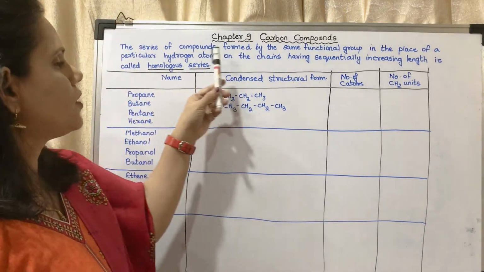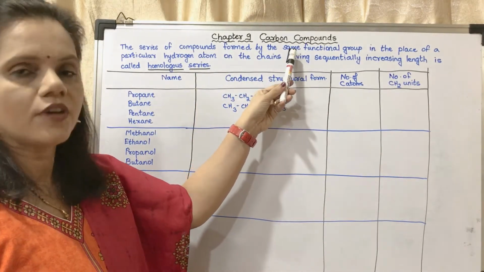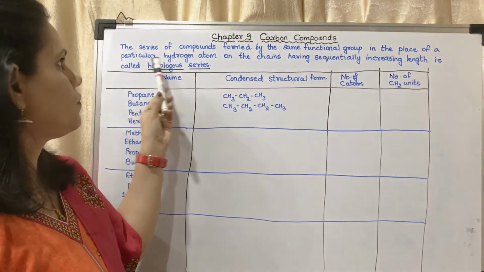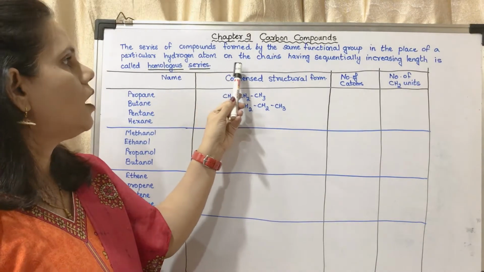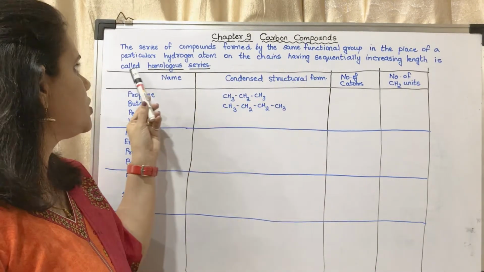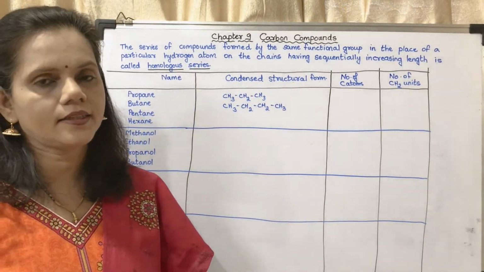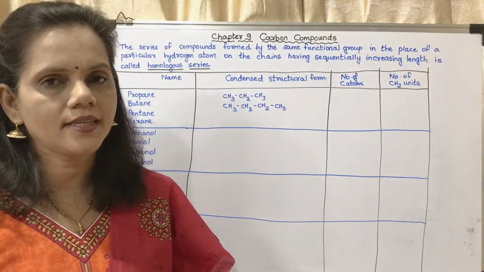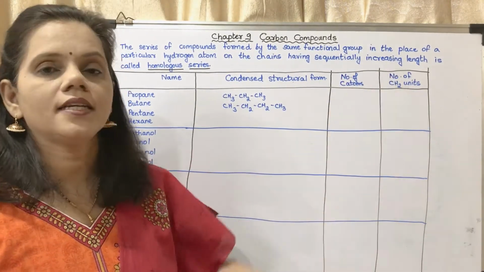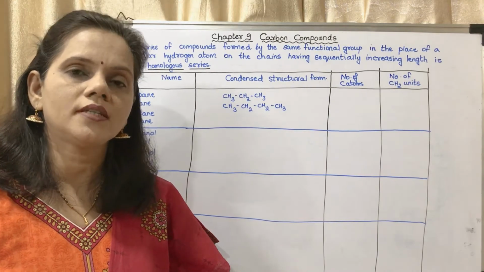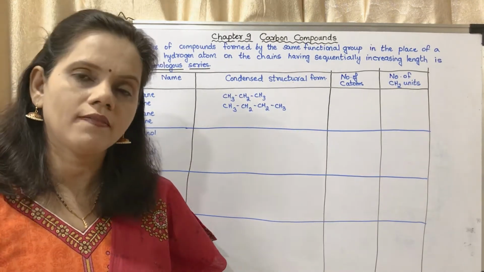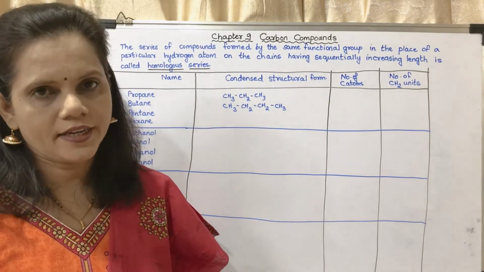The series of compounds formed by same functional group in the place of a particular hydrogen atom on the chains having sequentially increasing length is called as homologous series. Sequentially increasing length means their length goes on increasing by one carbon atom and two hydrogen atoms.